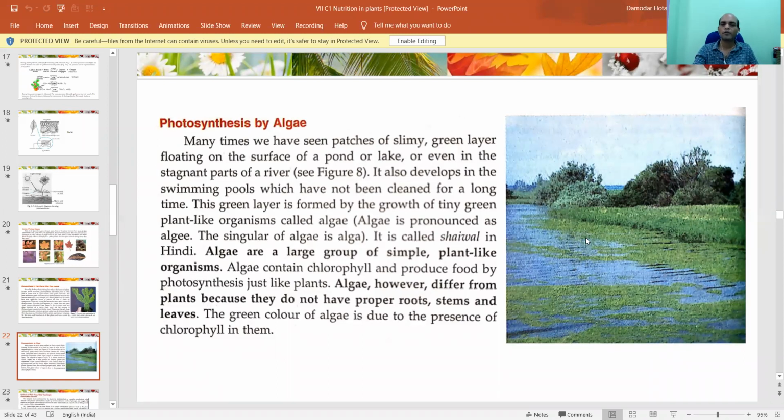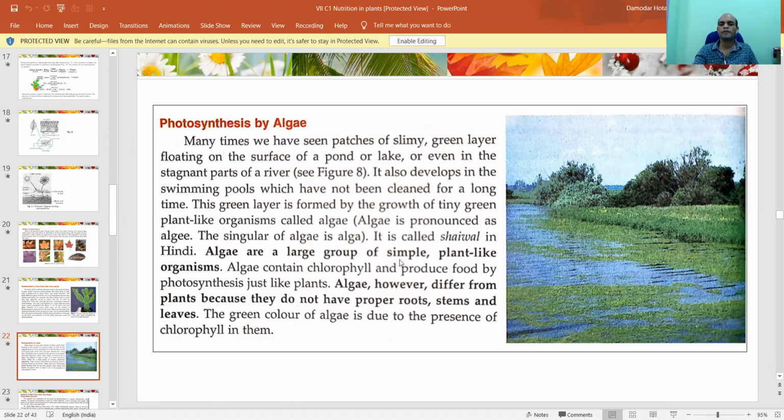Algae are a large group of simple plant-like organisms. Algae contain chlorophyll and produce food by photosynthesis like other plants. There also you see, they're green in color, so they prepare their own food like other plants. Algae, however, differ from plants because they don't have proper roots, stems, and leaves. You cannot take it as a permanent tree, because trees have three things: root, stem, and leaf. But here it is not present.